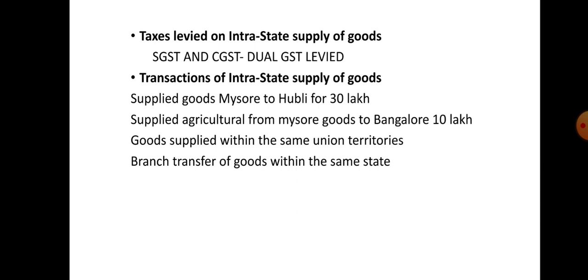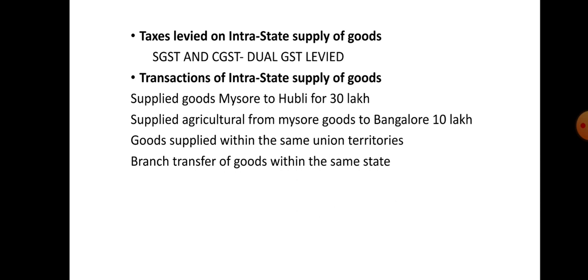Transactions of intrastate supply of goods. These are some examples I am quoting to understand the concept clearly. Supplied goods from Mysore to Hubli for 30 lakh. Here the supplier is from Mysore, supplying to Hubli, where the recipient is located. They are located in the same state of Karnataka, so this transaction is treated as an intrastate supply.